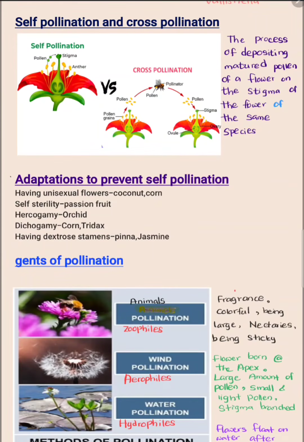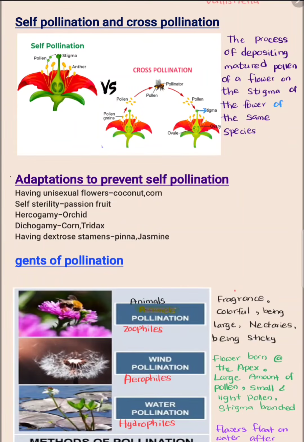There are two ways of doing pollination. One is self-pollination. The other one is cross-pollination. If the pollen falls on the stigma of the same flower, it is called self-pollination. If the pollen is deposited on another separate flower of the same species, it is called cross-pollination.